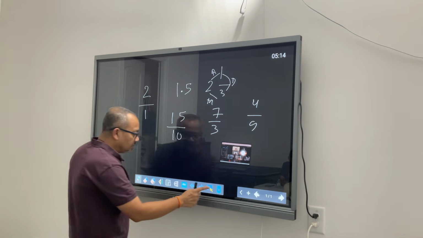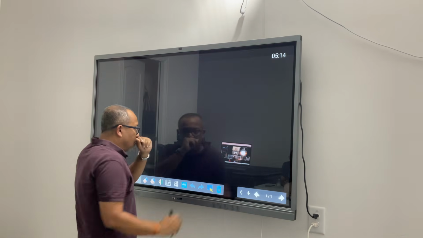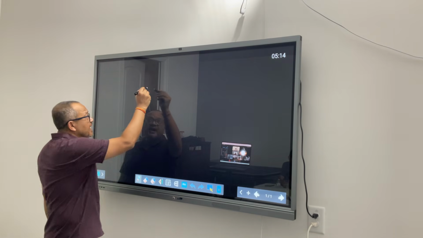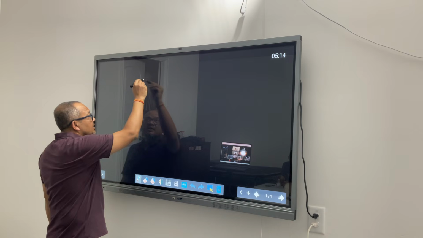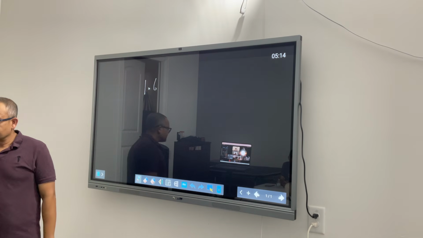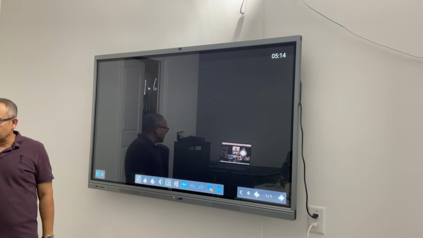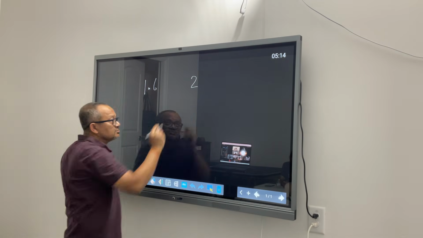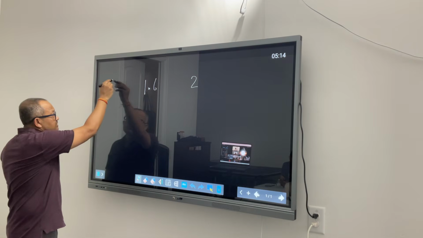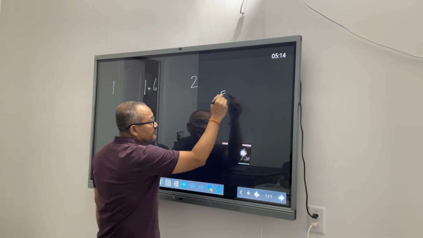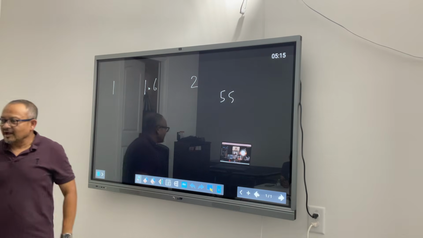Now let's look at it differently, meaning if I have 1.6 as a decimal, can I convert this to a natural number? Can I say 1.6 is equal to 2? Can I say 1.6 is equal to 1? Can I say 1.6 is equal to 55? No, right? I cannot do that.